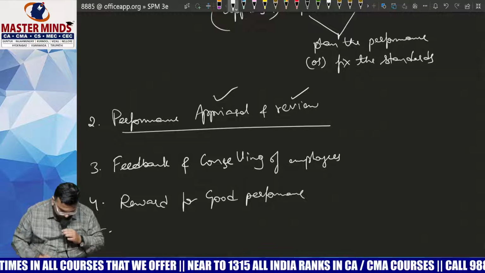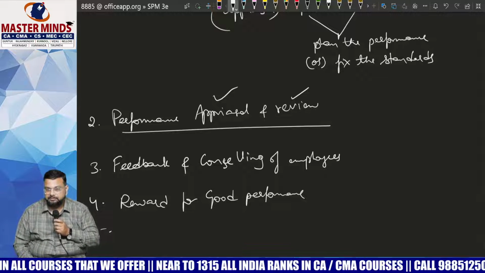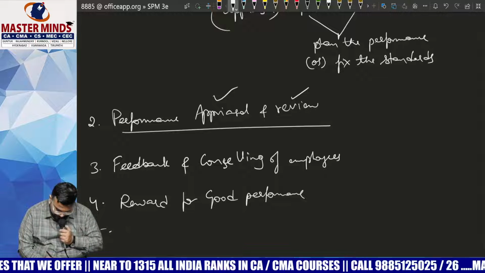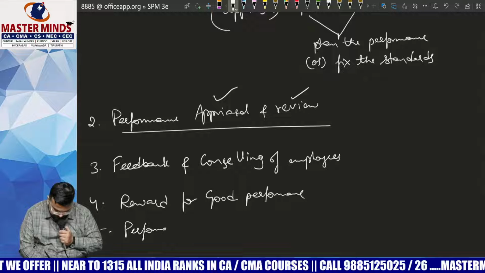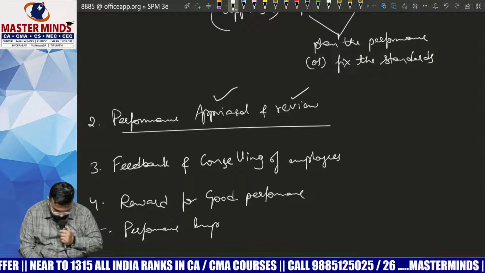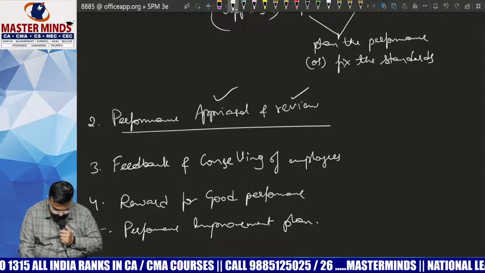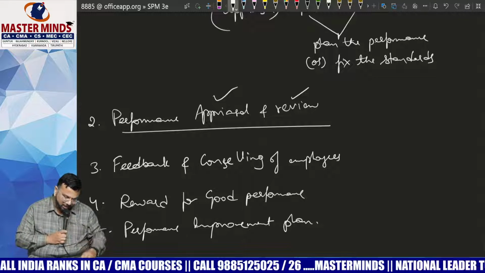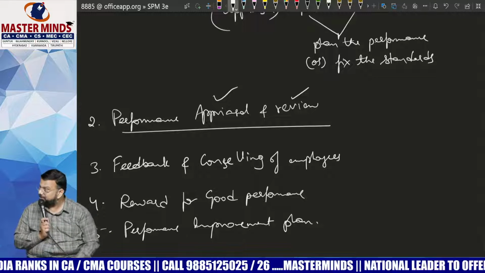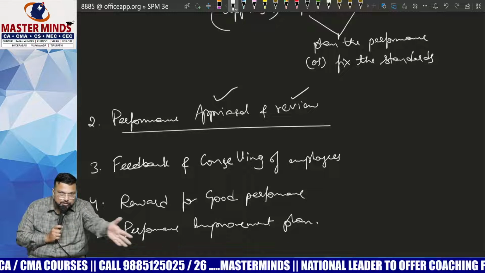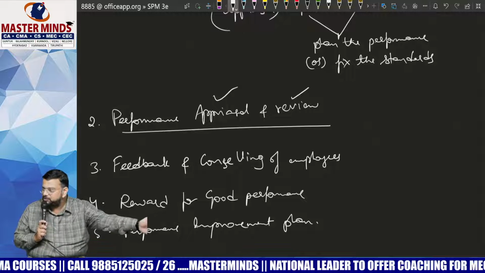And fifth point, Nana. Performance improvement plan. Yes, we have successfully completed the second batch. This is the third batch. Before this one, the final batch was called the second batch.